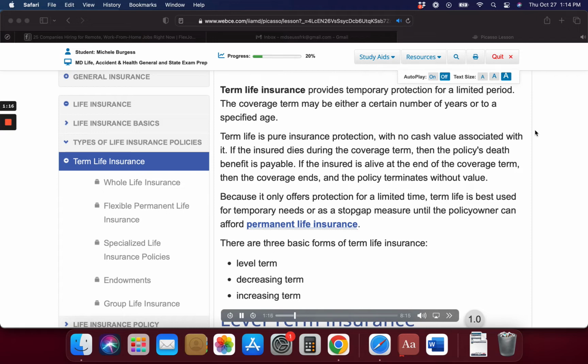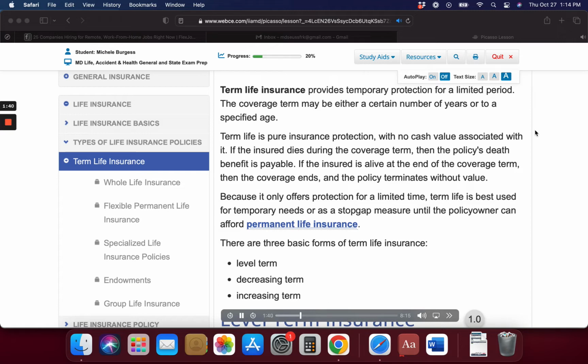Example: level term life insurance may provide level face amount coverage for a specified number of years or to a specified age. A $200,000 level 10-year term policy provides $200,000 of coverage for 10 years. The premium for the coverage stays the same for each of the 10 years. At the end of the 10-year period, coverage ends.